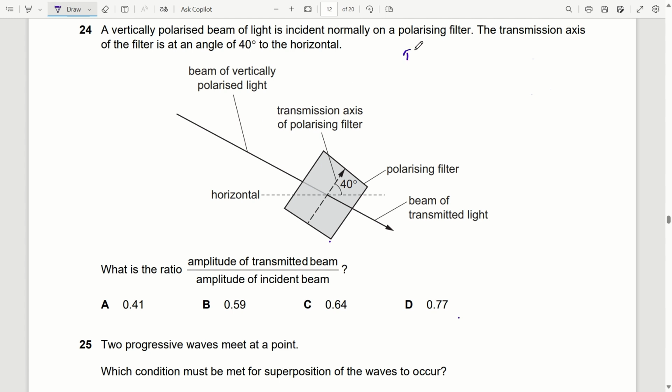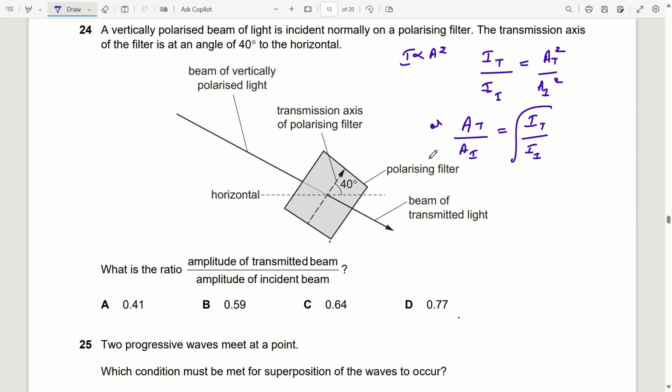We know that intensity is proportional to amplitude squared. So if we find intensity of transmitted by intensity of incident, we can write it as amplitude of transmitted squared divided by amplitude of incident squared, or amplitude of transmitted by amplitude of incident will be equal to the square root of intensity of transmitted by intensity of incident.